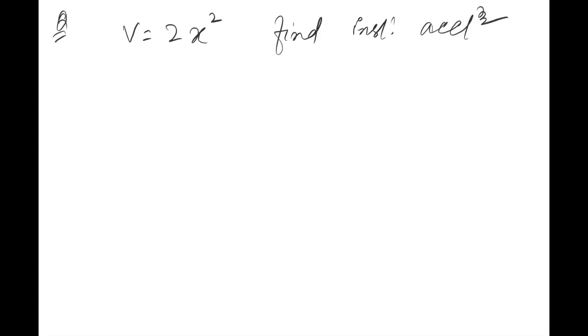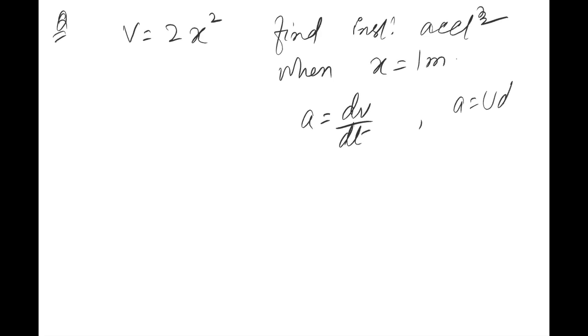ठीक है, आप मेरी बात सुनिएगा ध्यान से. अगर मैं दूसरा example लूं, I'll go back to that slide, don't worry. पहले मेरा दूसरा example समझो. If I write velocity as equal to 2x squared and I ask you find instantaneous acceleration when x is equal to 1 meter. Now, which of the formula will you use? A is equal to dv by dt you will use, or you will use A is equal to v dv by dx? Tell me.